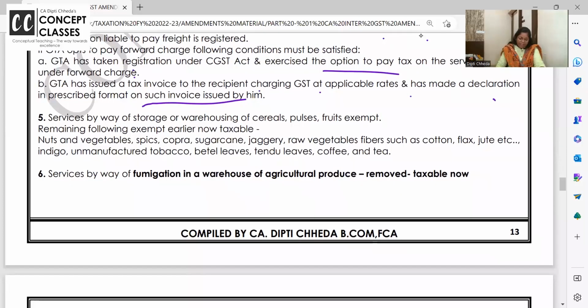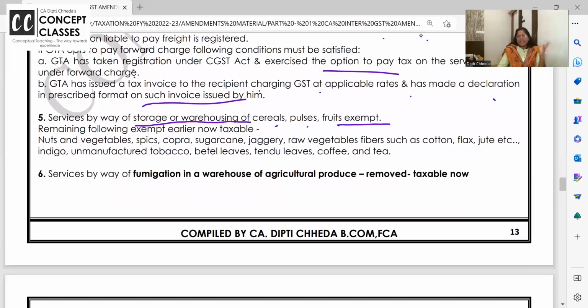Next. Services by way of storage or warehousing. Lot of storage and warehousing related to food items, agricultural produce was exempt earlier. It was a big list. Now only 4 basic items, essential food items are exempt, remaining all are taxable. ये देखो. Storage and warehouse of cereals, pulses, fruits, exempt.